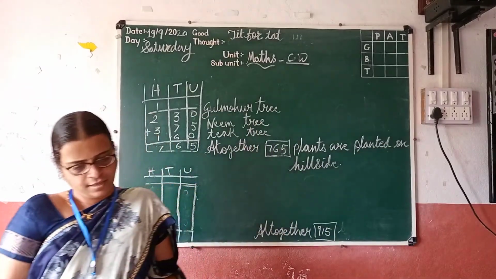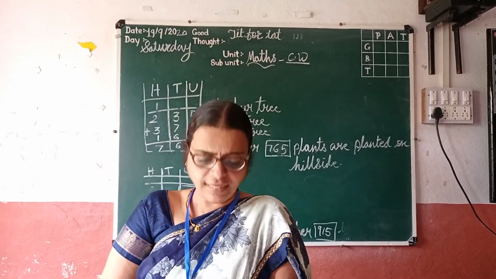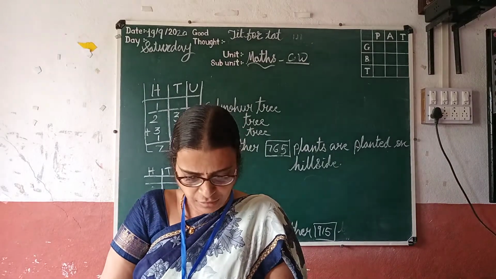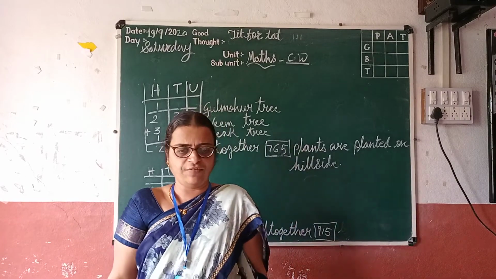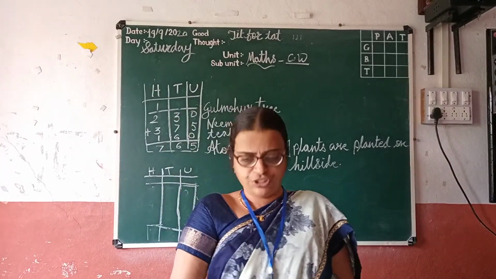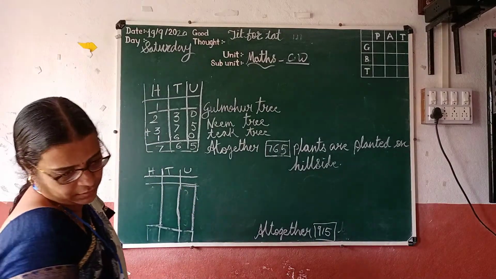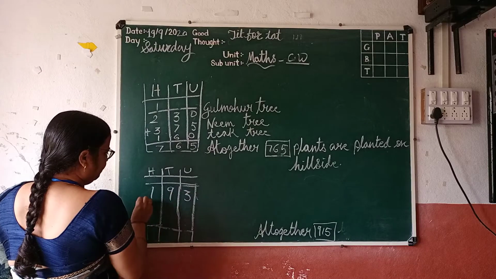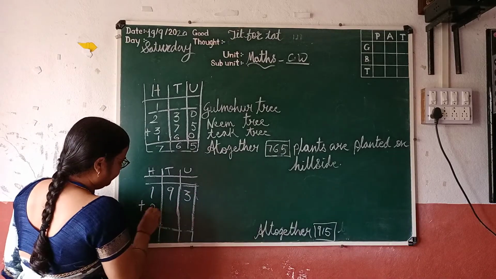Now next, at the pollution testing center, 193 two-wheeler and 297 four-wheeler vehicles were tested. So what was the total number of vehicles tested for pollution? Now let's see here. So 193 plus 297.